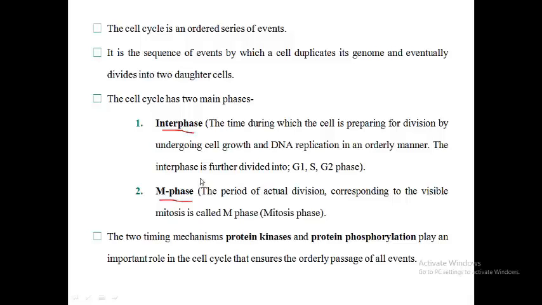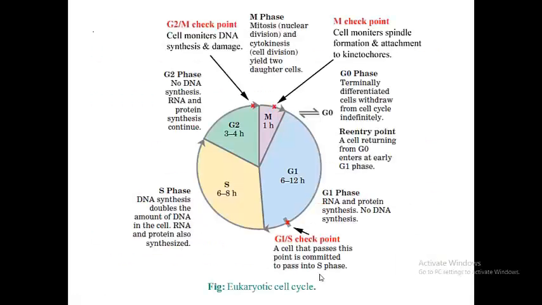Interphase is the time during which the cell is preparing for division. M-phase is the period of actual division. Two timing mechanisms, protein kinase and protein phosphorylation, play an important role in the cell cycle that ensures the orderly passage of all events. This one is the whole process of the eukaryotic cell cycle.